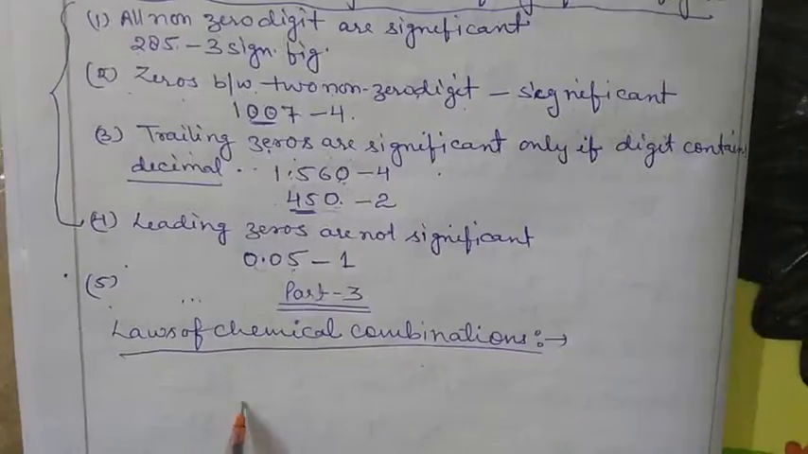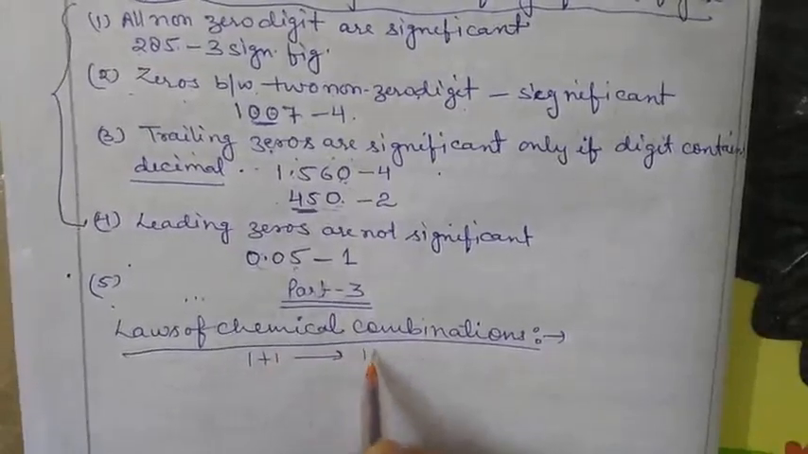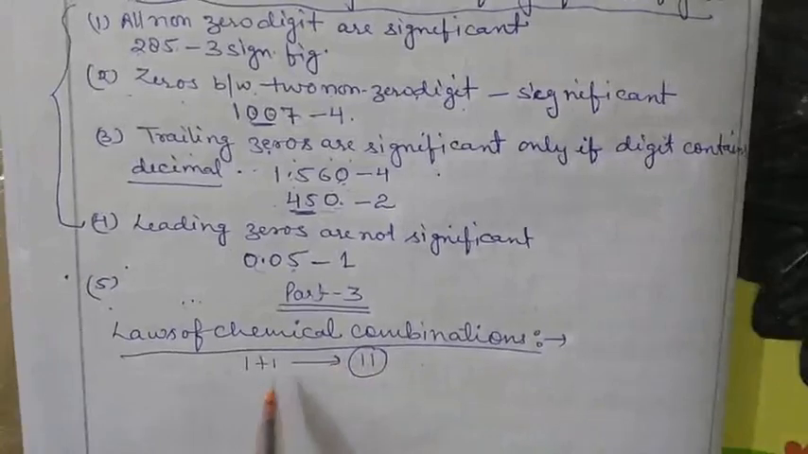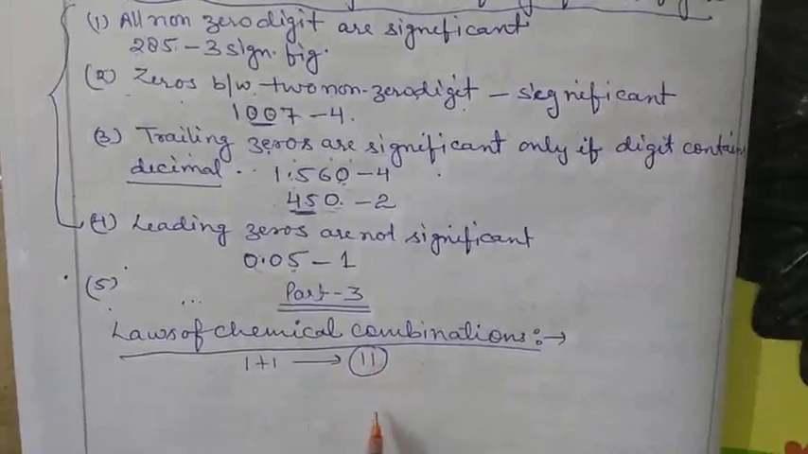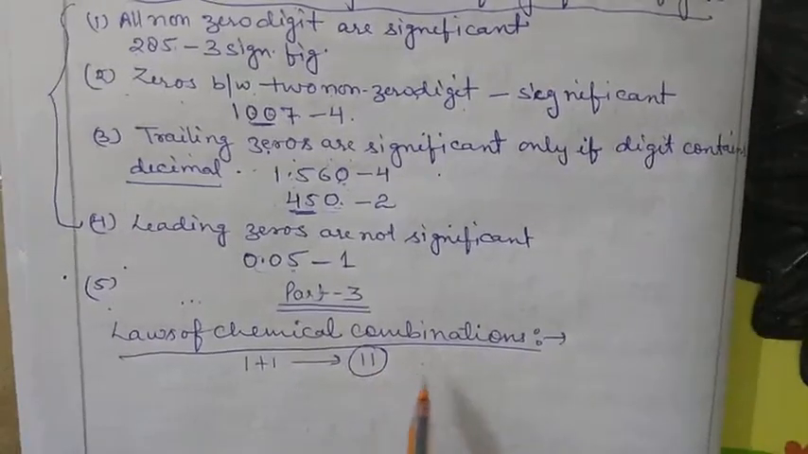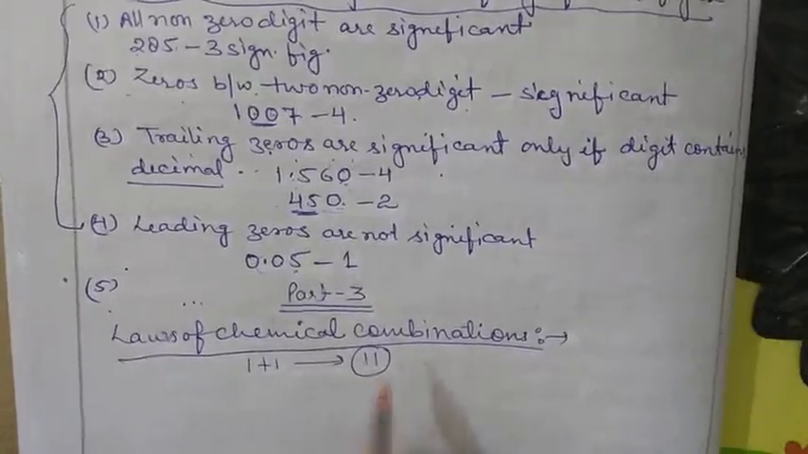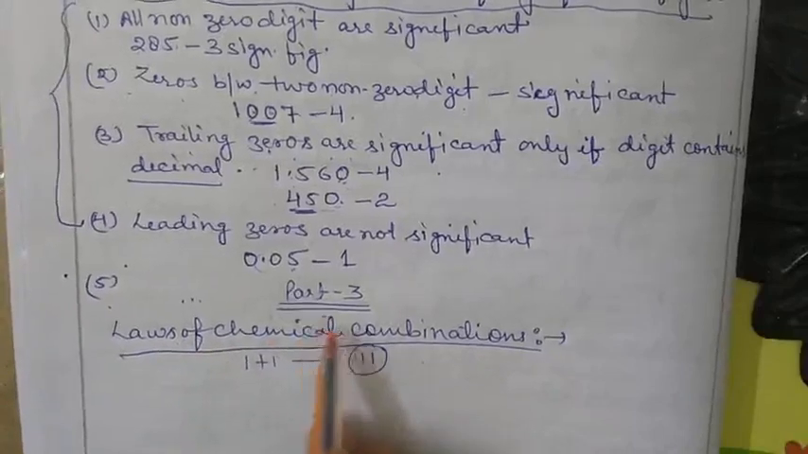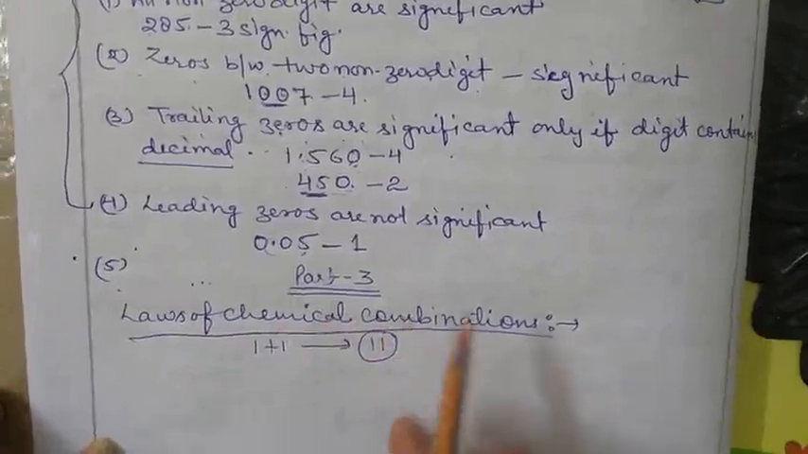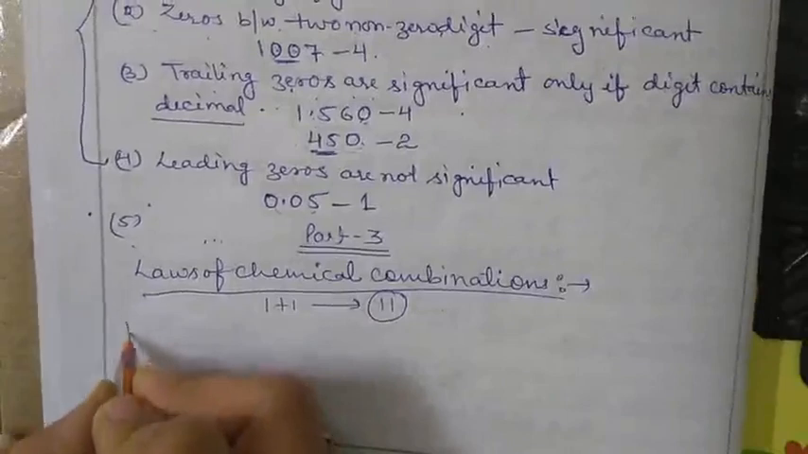So elements combine to form a molecule. We all know very well that when two elements combine, we get a molecule. When two elements combine to form a molecule, there are 5 basic laws, and these are known as laws of chemical combination. Clear? So let us discuss these laws one by one.